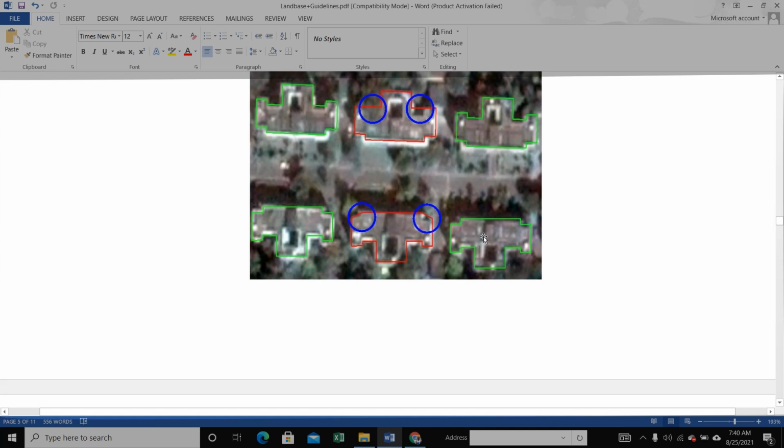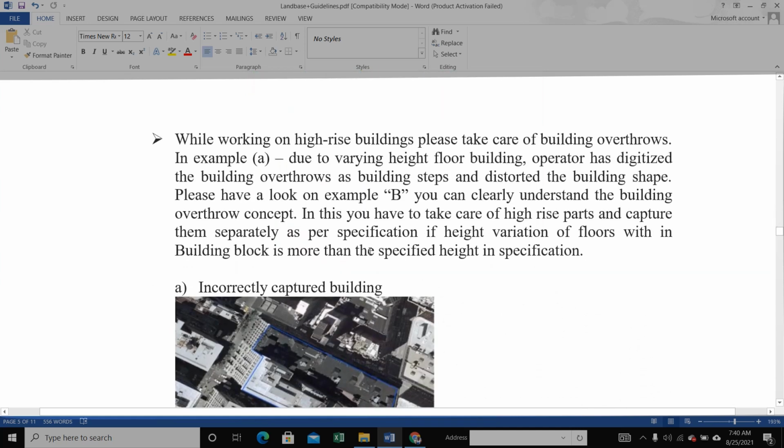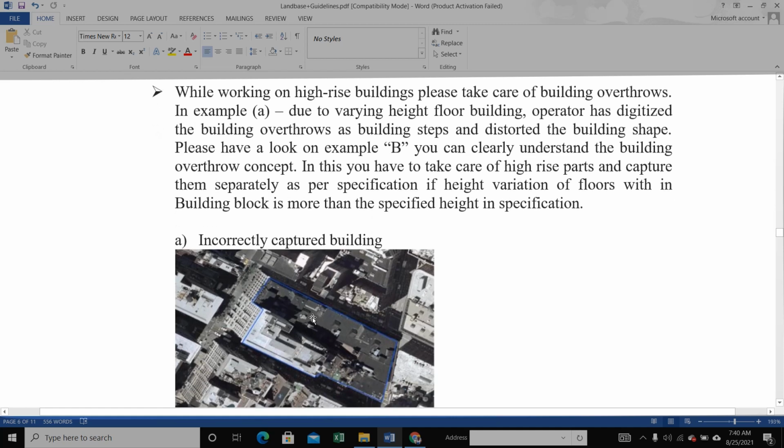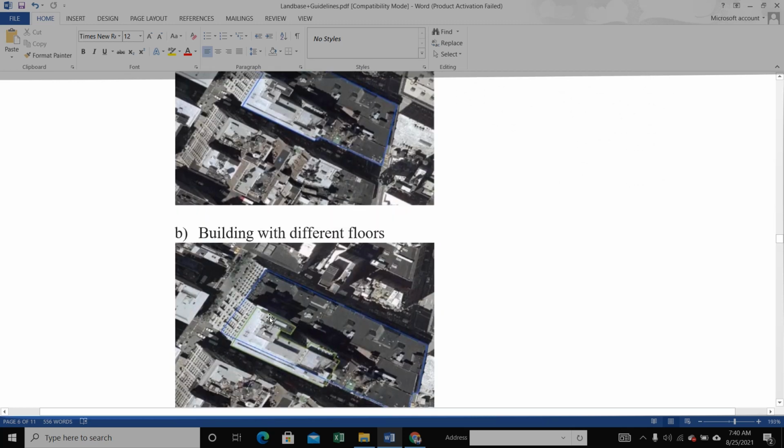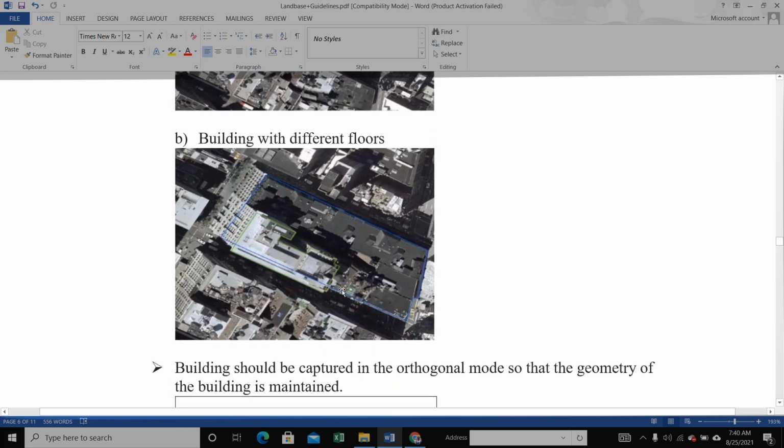So we capture this type, this green type of building. And this building is a big building, so we capture the proper shape. Incorrectly captured, this is incorrectly captured, but we capture here the proper shape of the green line. This building is well captured with the green line. The blue line is wrong.